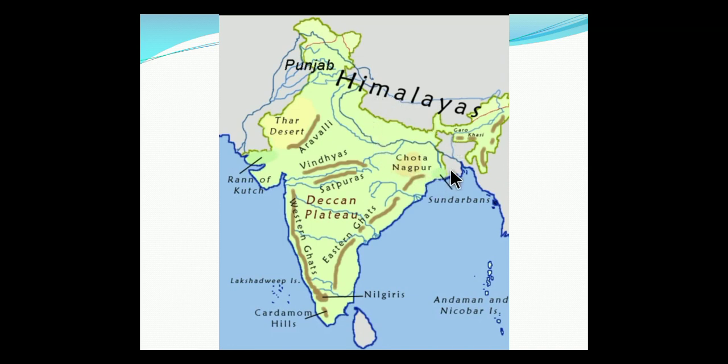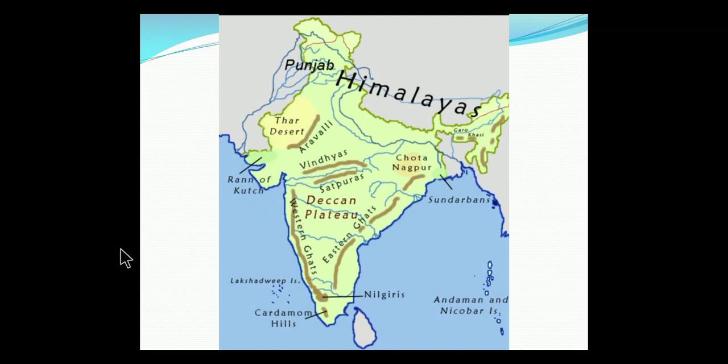Eastward extension of this central highland is the Chota Nagpur. And westward, what is the extension? I have mentioned it, that is the Malwa plateau. And it is drained here by the Damodar river.